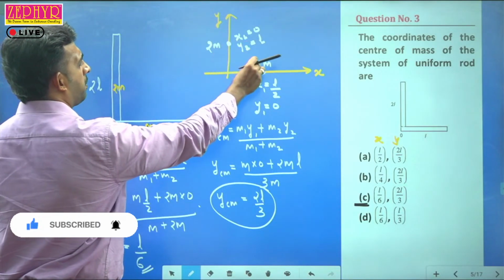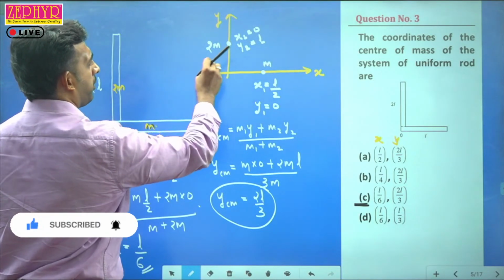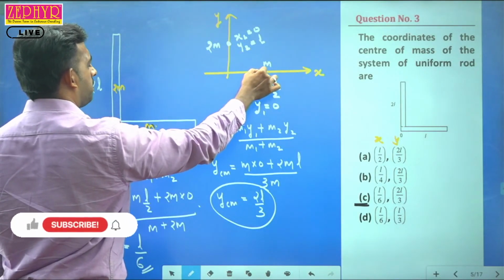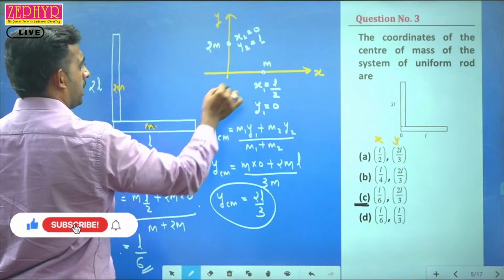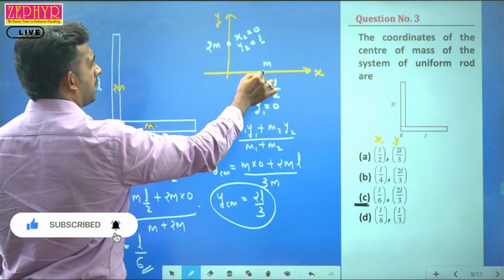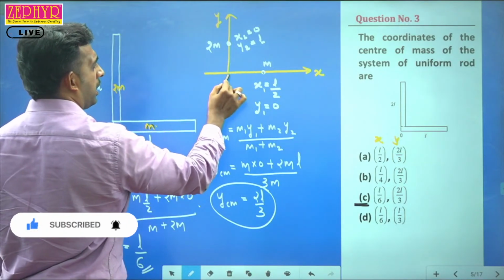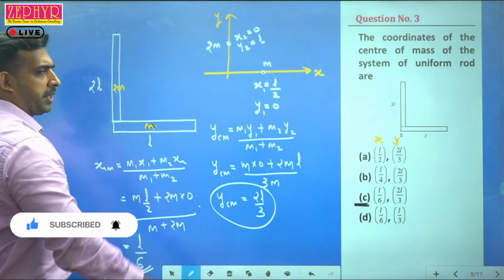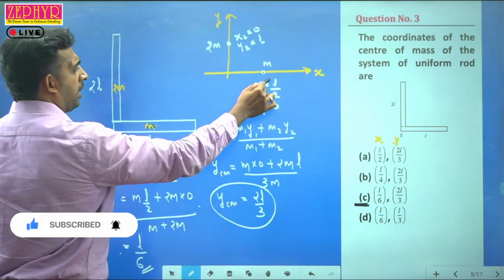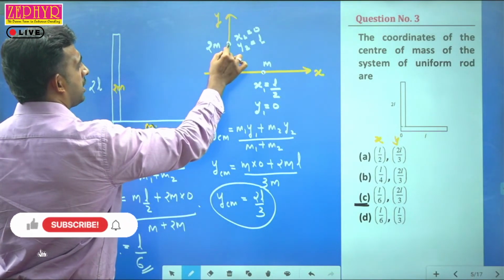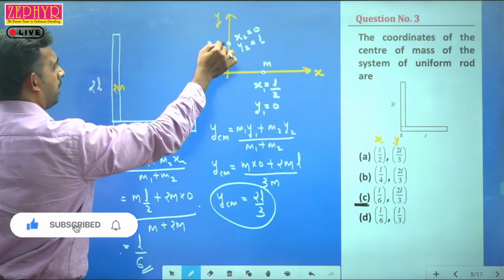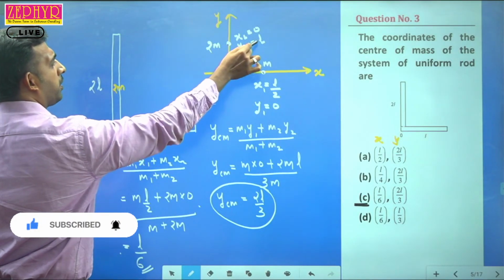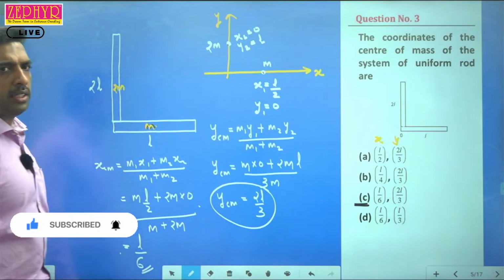We treat each as a point mass in a coordinate system like this. We have taken the x-axis and y-axis, and we have taken m as a point mass for the road of length L at a distance of x1 equal to L by 2, because the mass is assumed to be concentrated completely at its geometric center. In the second case, the mass is at the geometric center of the second road, so x2 equal to 0 and y2 equal to L. Understood up to that?